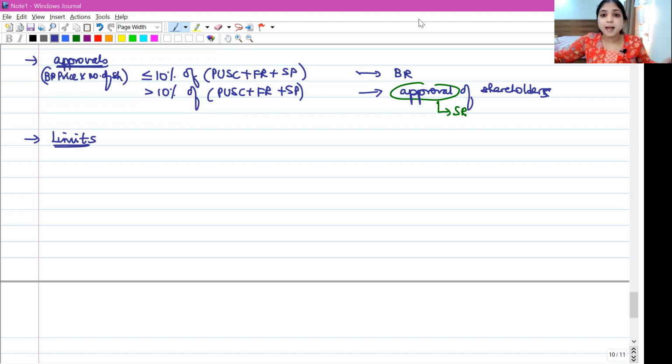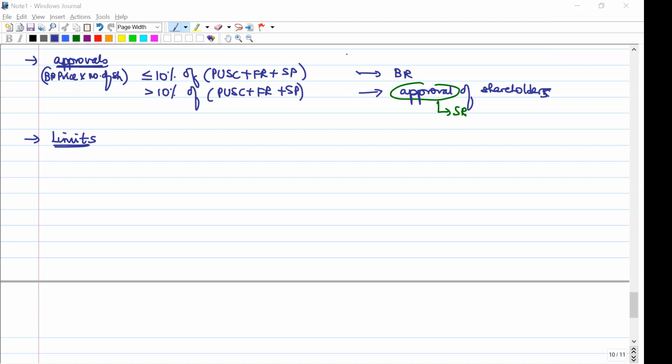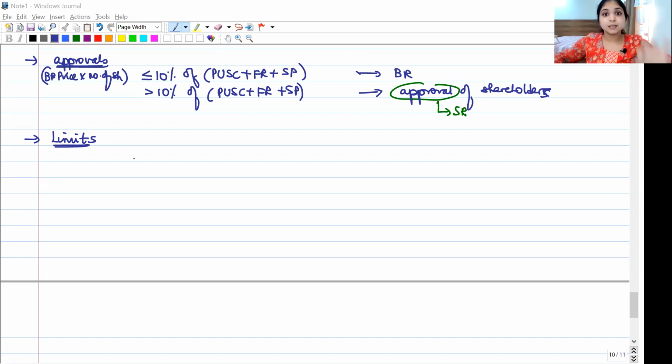See, what is the maximum number of shares or what is the maximum number of securities which my company is allowed to buy back? There is a limit. My company has to follow this limit. There are totally 3 limits. This is the part which you would have either already studied or which you will be studying under accounts.